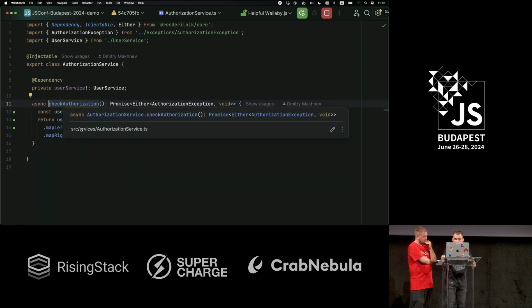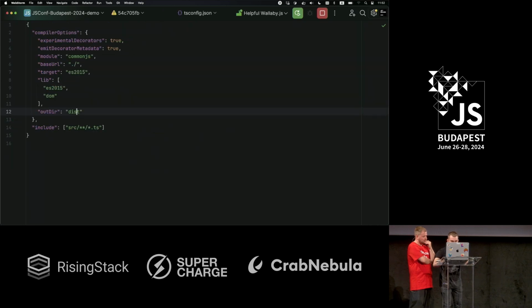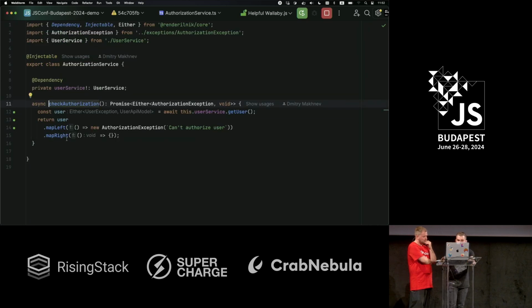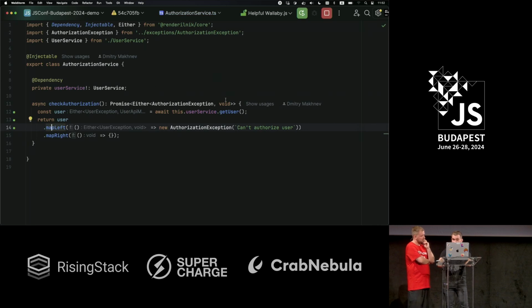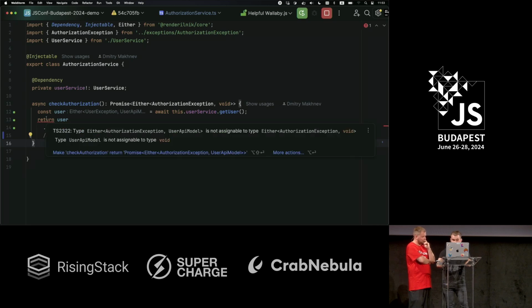And even here, I want to show you that even without strict mode, we can see that we don't have any strict mode here. We still have really nice static analysis, because imagine that I forget to handle the exception in some way. Here, I expect it to handle the authorization exception, but the exception here is a user exception. Let me just forget to handle it. Voila, I have a compilation error. The same, I expect it to have void here, but I have a user API model. Let me forget to handle it. Voila, I have a compilation error.